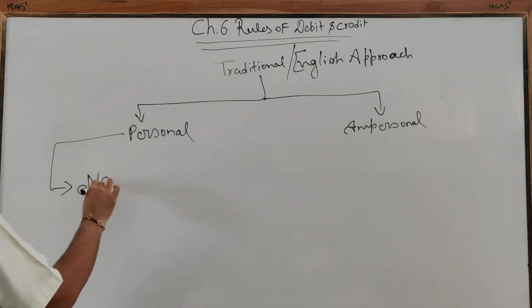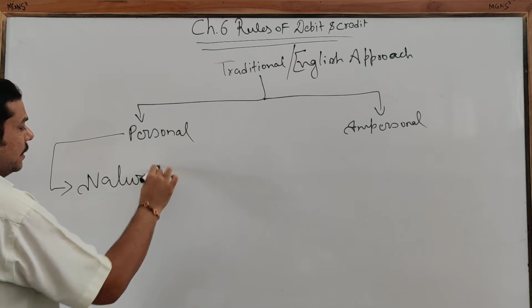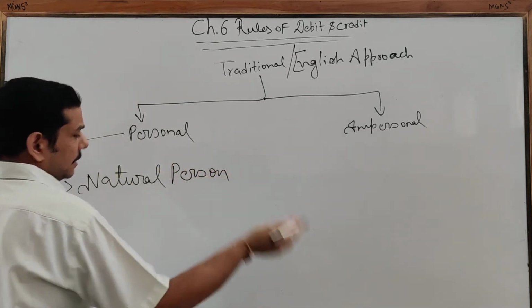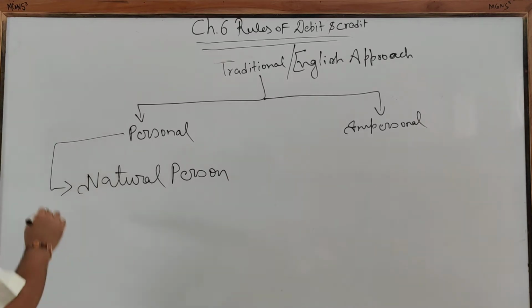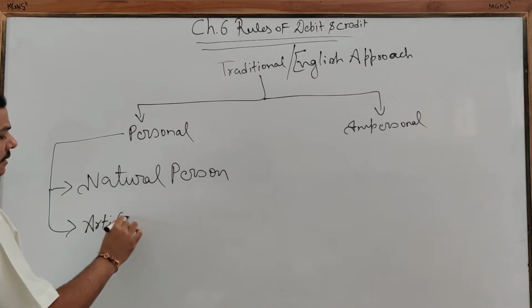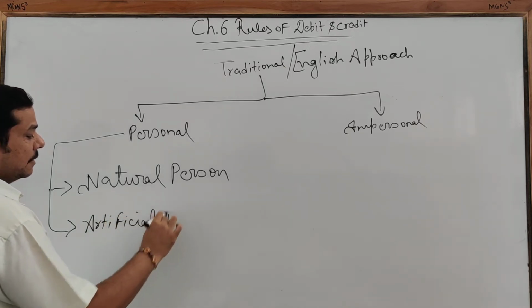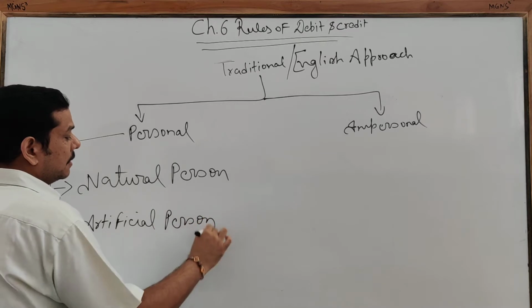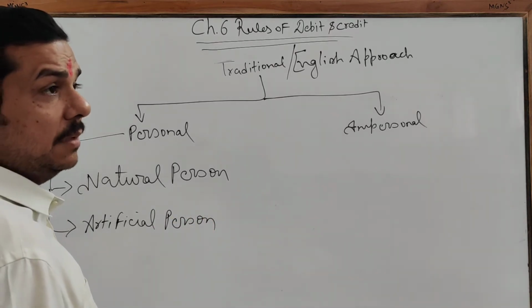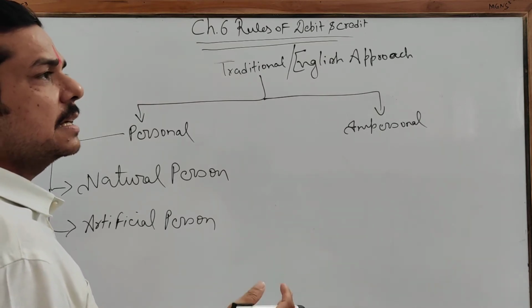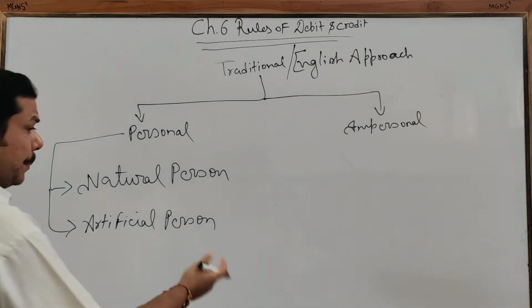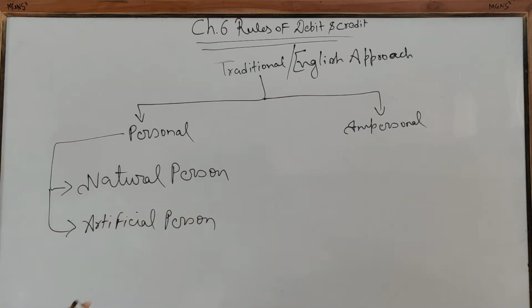First is natural person, like A, B, C, Ram, Mohan, Shyam, etc. Second is artificial person. Artificial person represents a person. Actually, these are not persons, these are business entities like partnership firm, sole proprietorship, company, but they are represented through or governed by the artificial person.